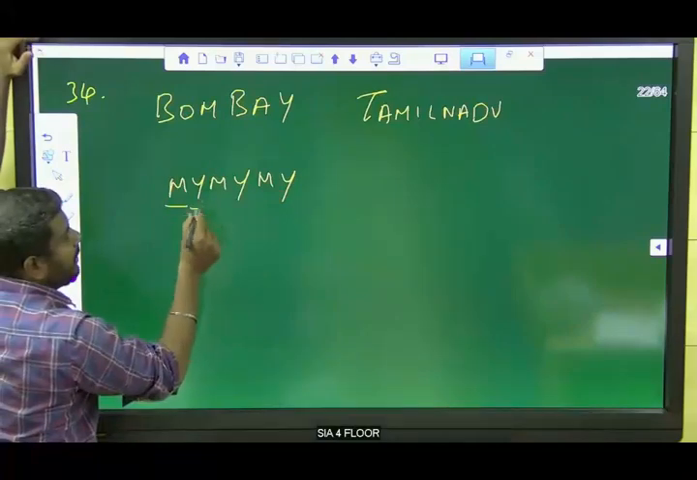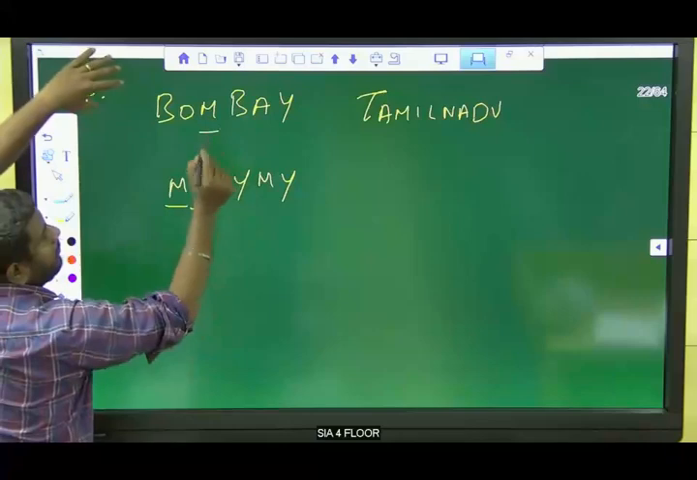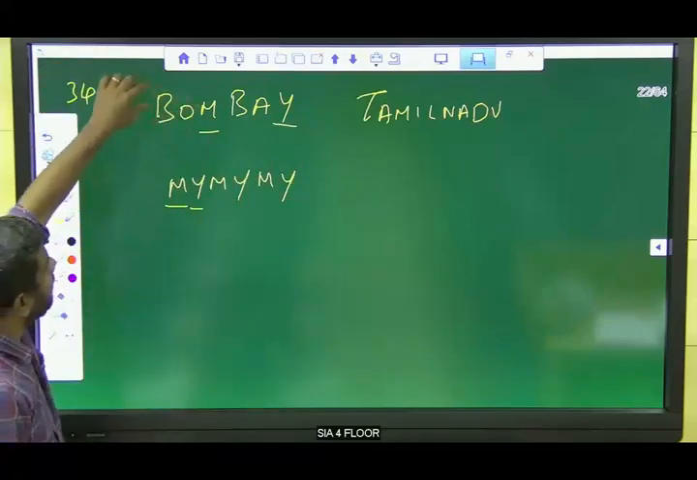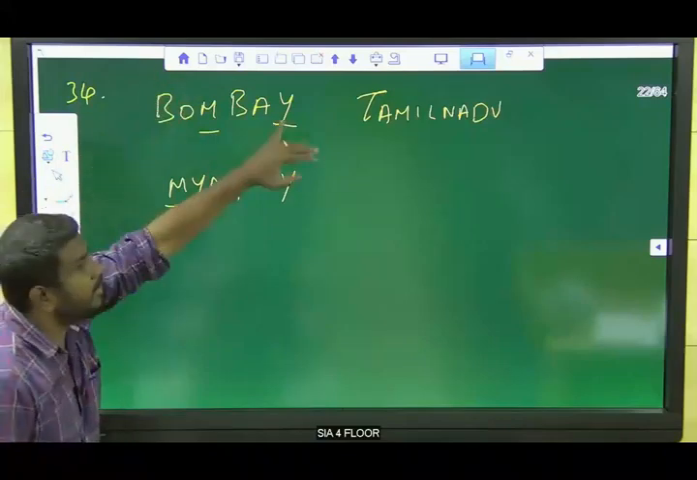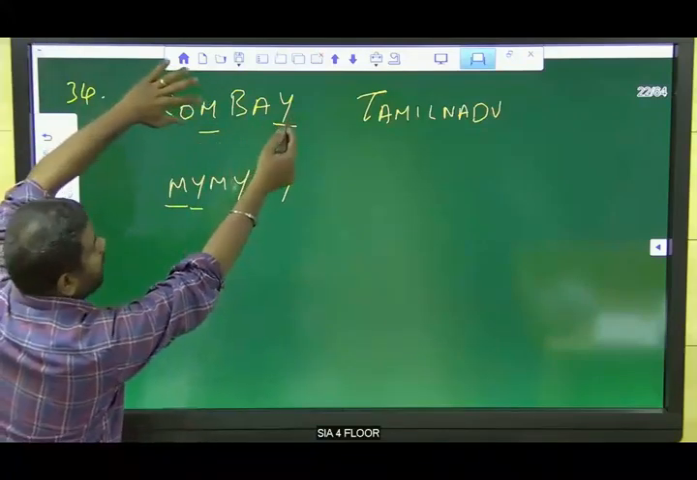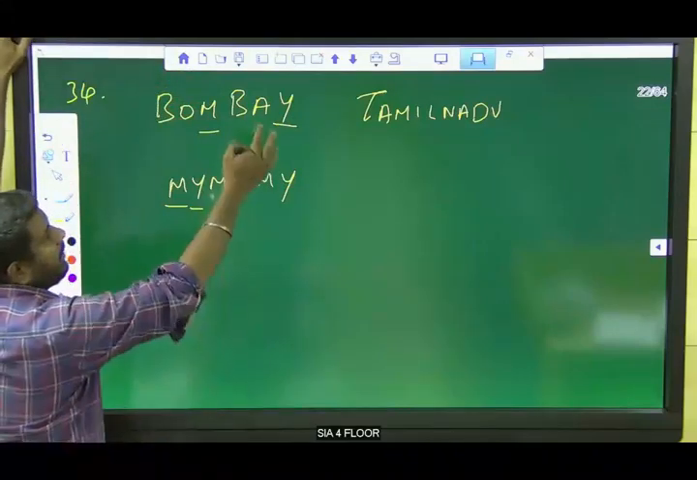What are the letters given here? M and Y. So where are M and Y in Bombay? What is the relationship between M and Y? M is the third letter, and the next third letter is Y. So they have taken every third letter.